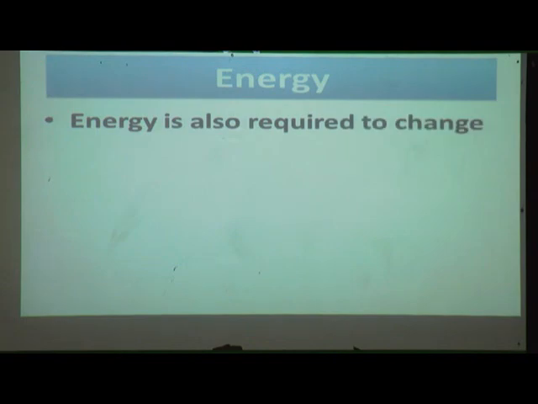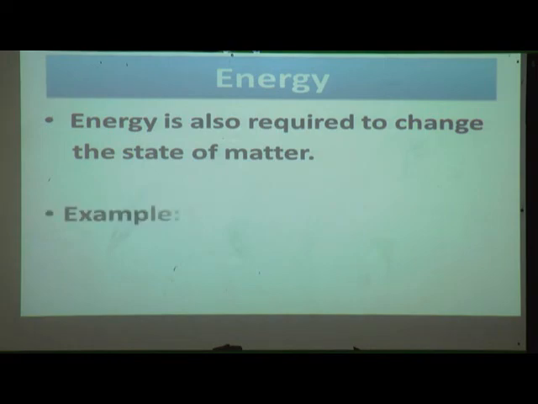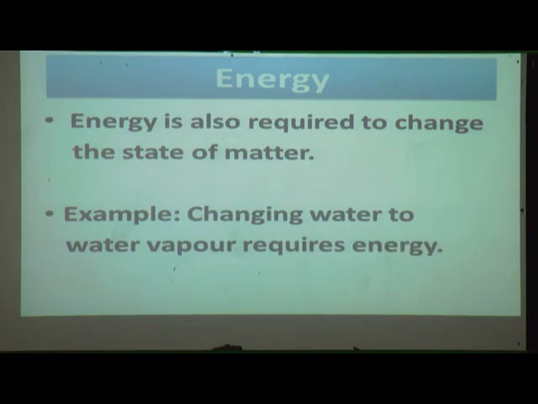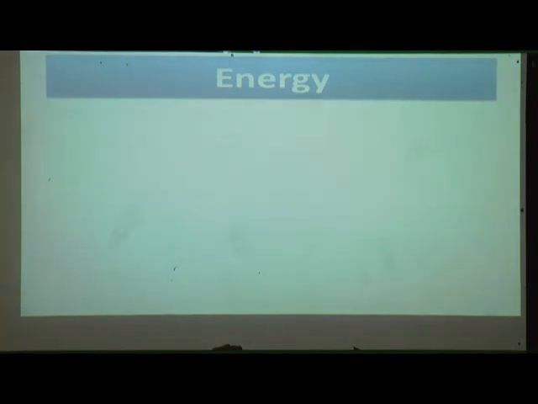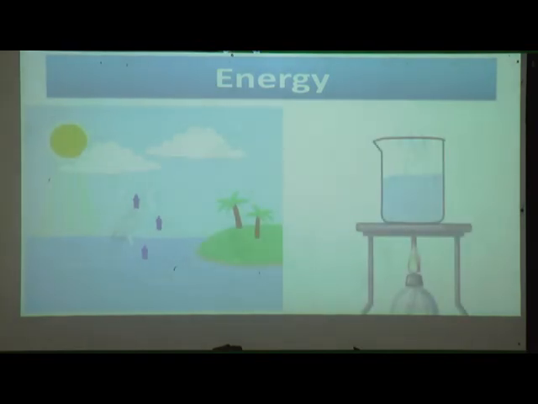Energy is also required to change the states of matter. For example, changing water to water vapor requires energy. We will see the picture, you will understand. When you boil or heat that water, at that time the water is converted into vapors.